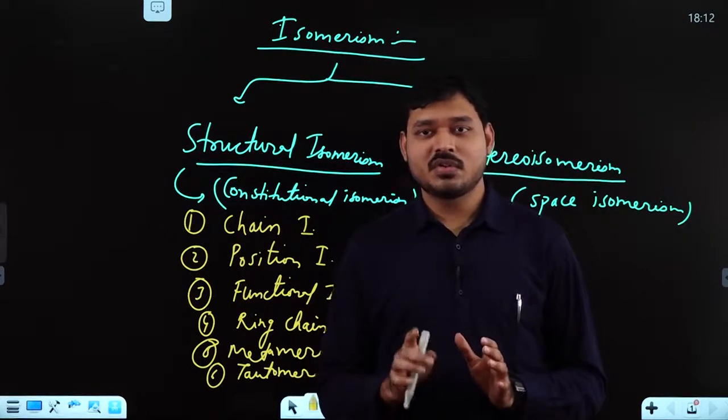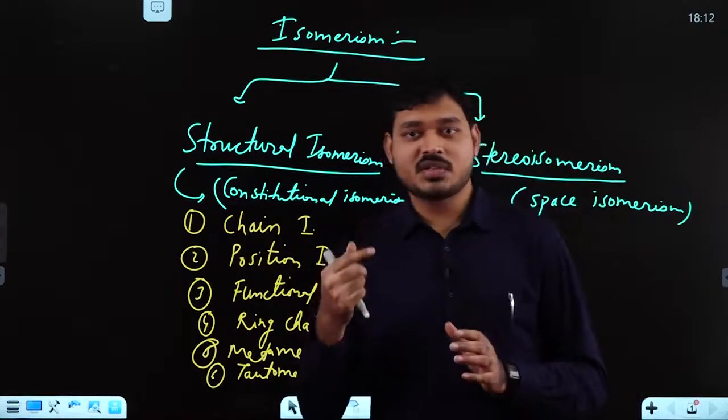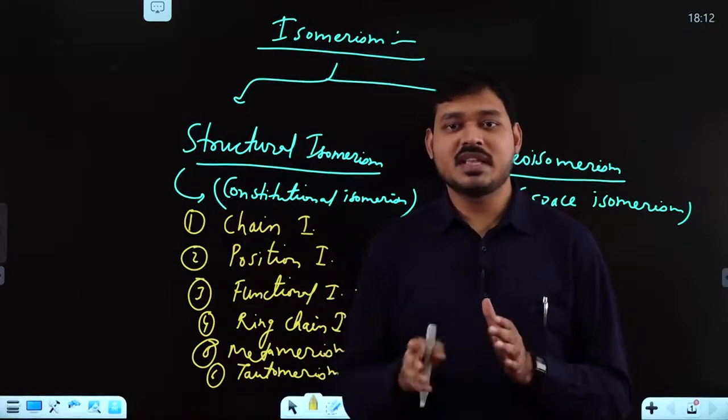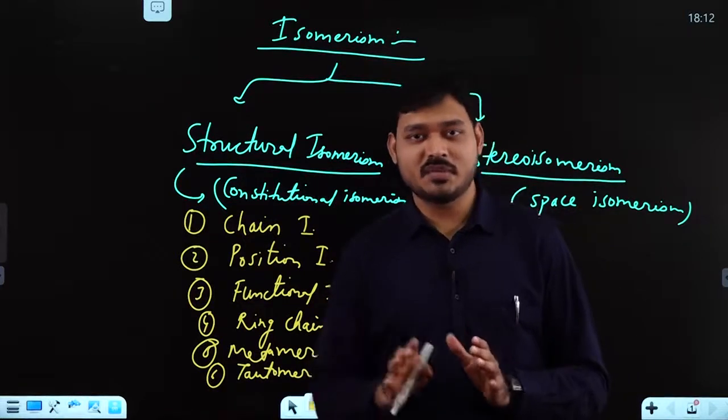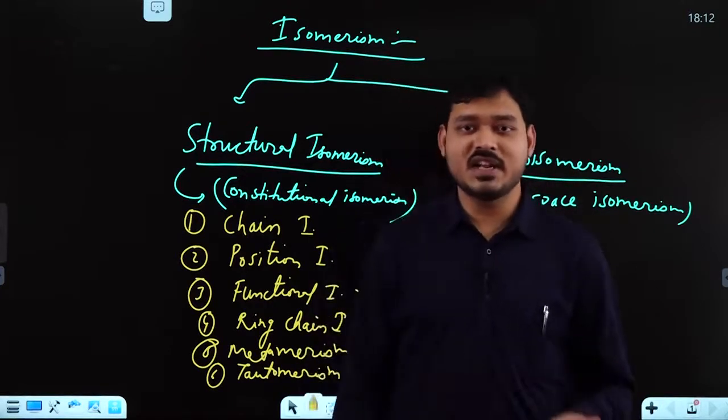Okay, so keep it in mind. It is one of the most important points. Sometimes students miss this concept that primary, secondary, and tertiary amines having the same molecular formula are functional isomers. Okay, other examples include aldehyde and ketone.